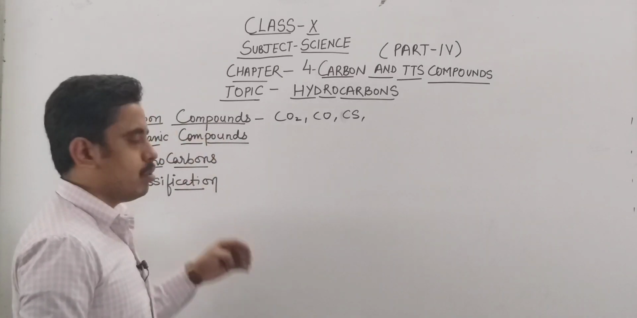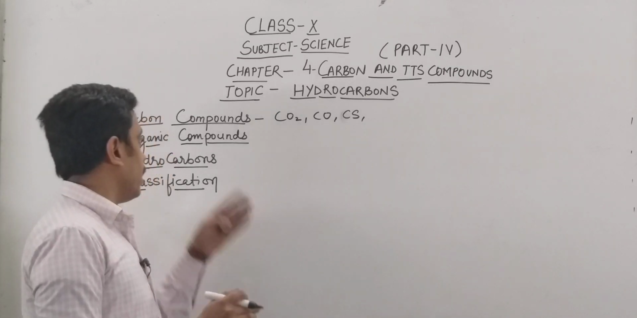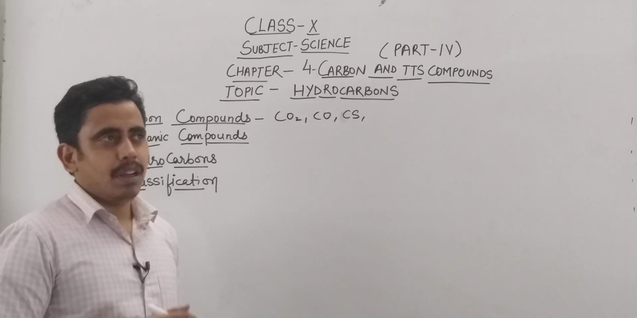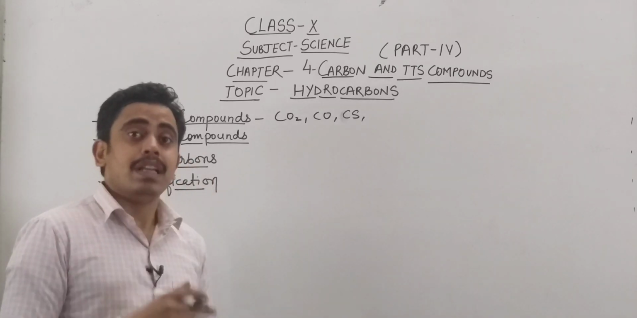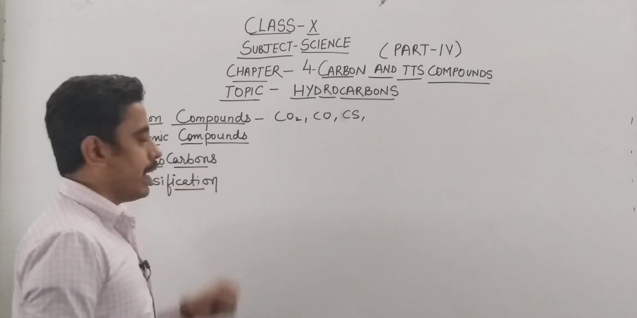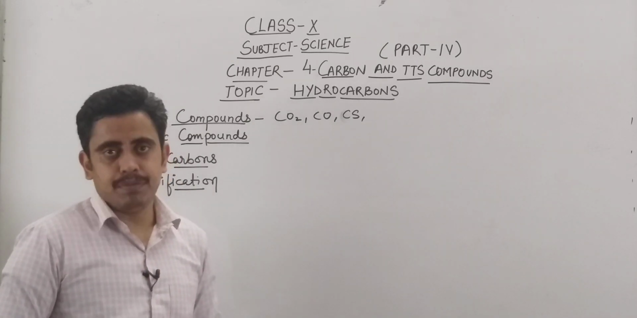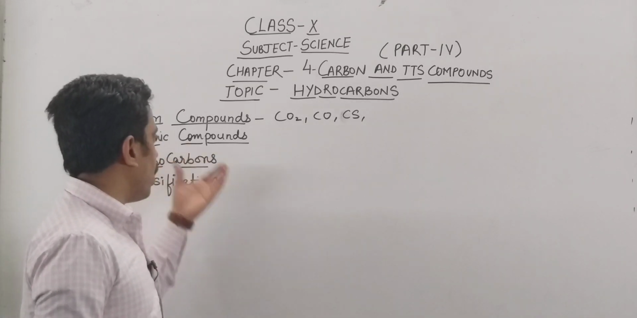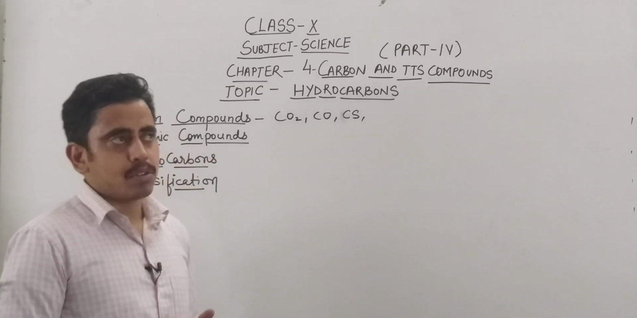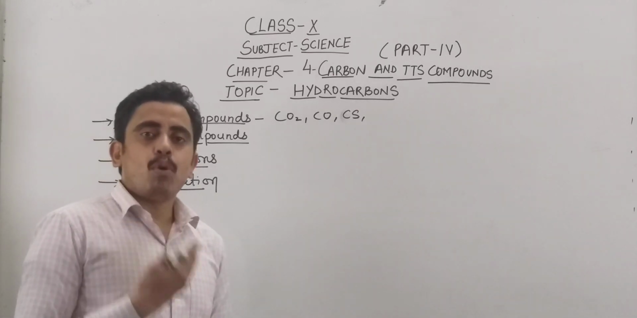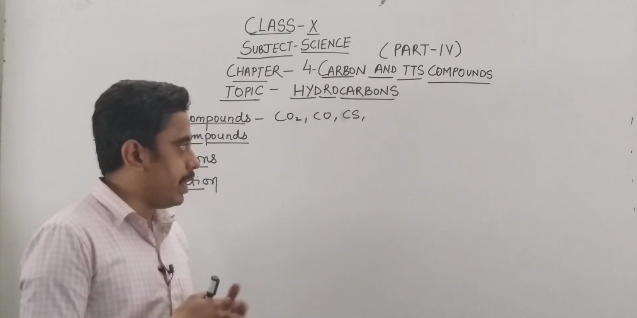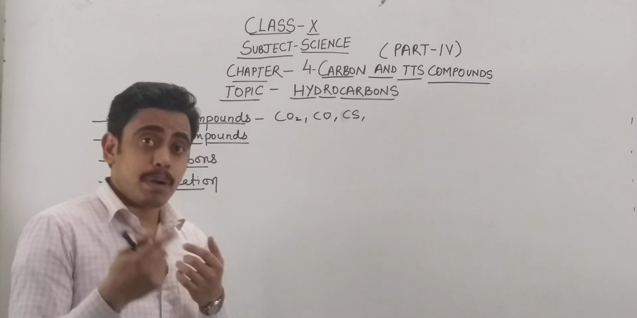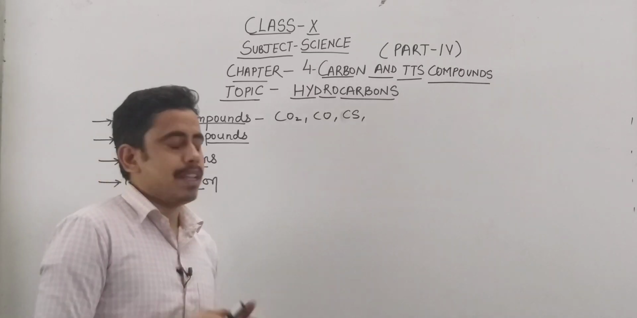In carbon compounds, one more category is there, that is organic compounds. What are organic compounds? You must have heard this name earlier also. The meaning of organic is always related to life, to living organisms. These compounds are generally present in living organisms. Carbohydrates, proteins, fats, all things which are present in food are organic compounds. In all those compounds, carbon is present. That's why carbon is very important.